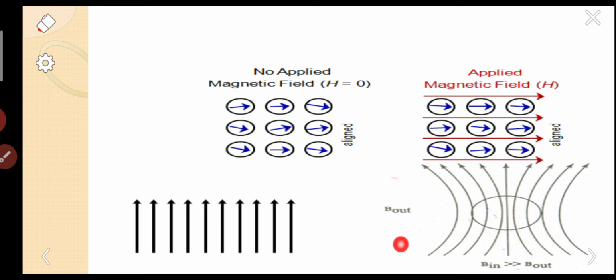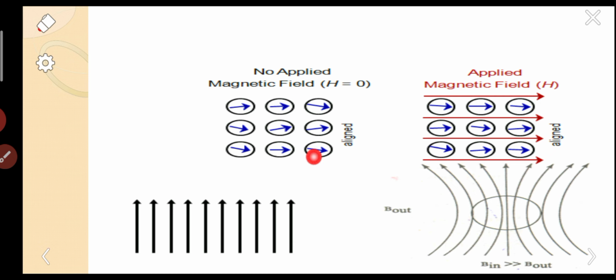If we look at this diagram, this is a specimen. If we apply the field to the specimen, all the magnetic field is highly penetrated through the specimen. These are the simple meanings of these diagrams. I am giving a general explanation first of all.